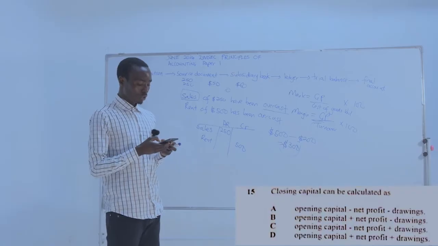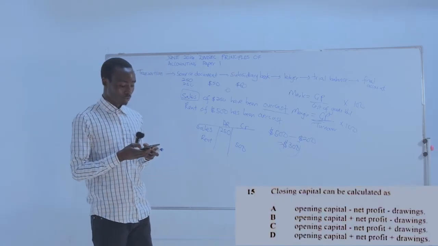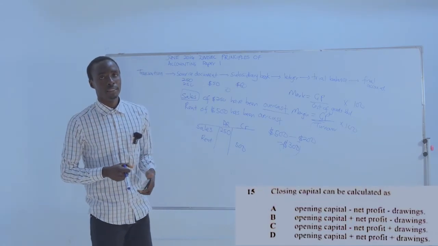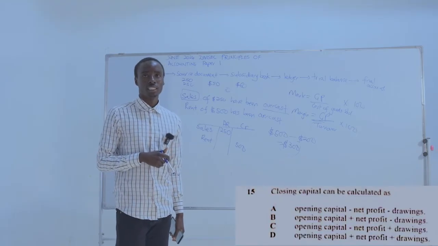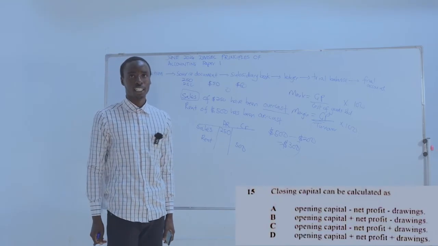Closing capital can be calculated as, right? When you calculate closing capital, we are talking about the statement of financial position. That is where we find the closing capital, in the statement of financial position.